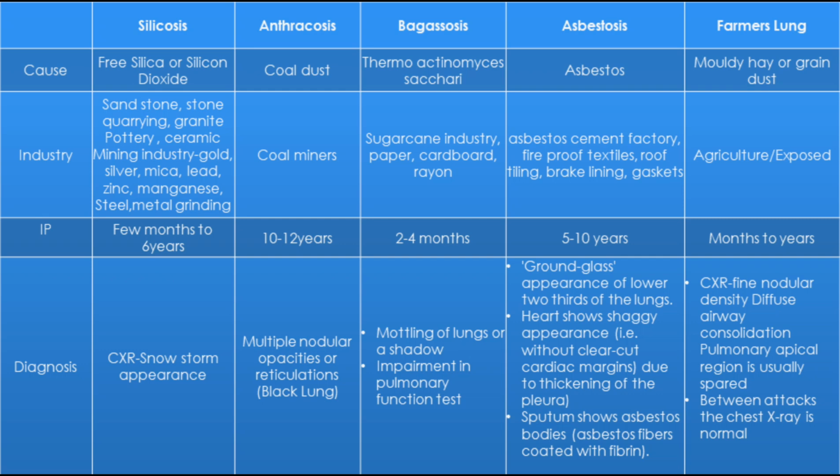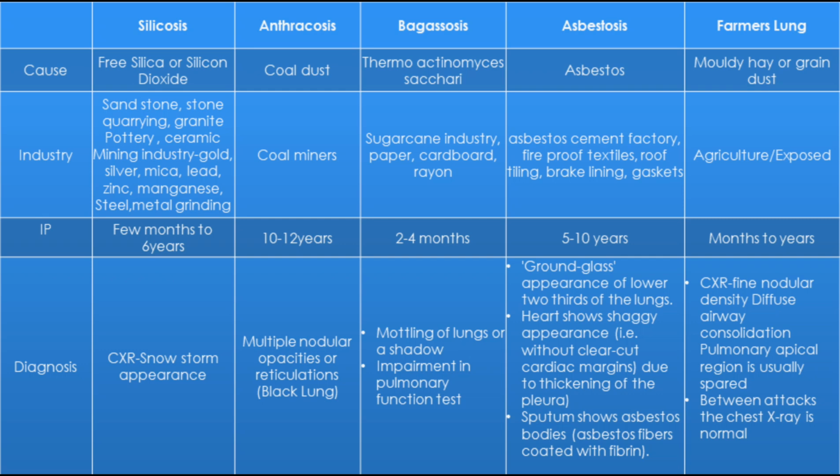The incubation period is 10 to 12 years. The chest X-ray shows there are multiple nodular opacities or reticulation seen on the lung. Therefore, it is also known as black lung. Bagasosis is because of a fungus known as Thermoactinomyces sacchari. It is seen in the sugarcane industry, paper industry, cardboard industry, or rayon industry. The incubation period is 2 to 4 months.